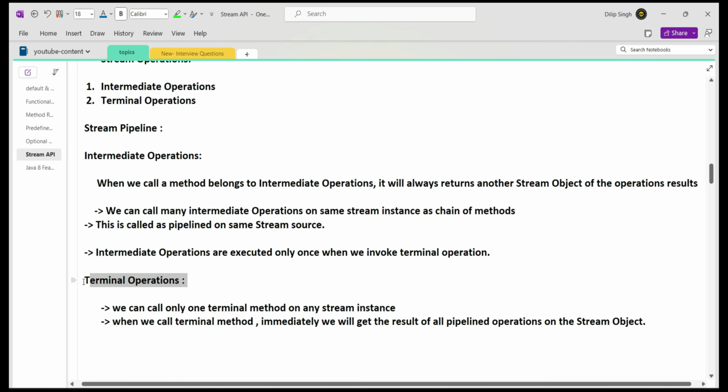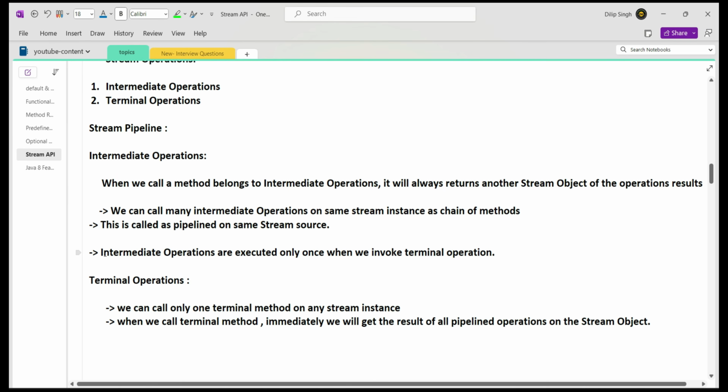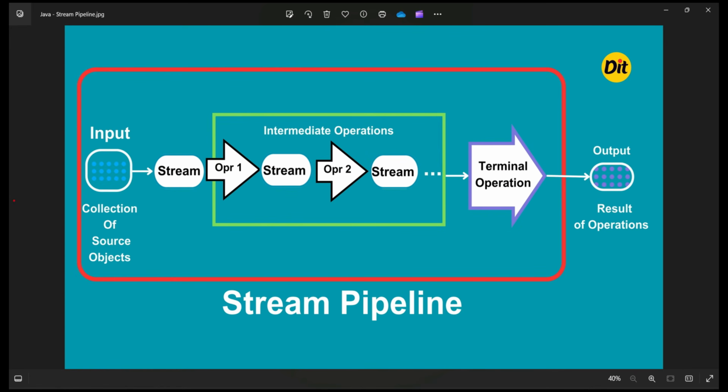And whenever you call the terminal method, only then are the intermediate operations that are pipelined on the same stream object executed. If you see here, for example, we have a collection of objects, that means a source of objects, and we call the stream method, and then we get the stream object. Once you call the stream method, you get the stream object, and then you call a chain of intermediate operations.